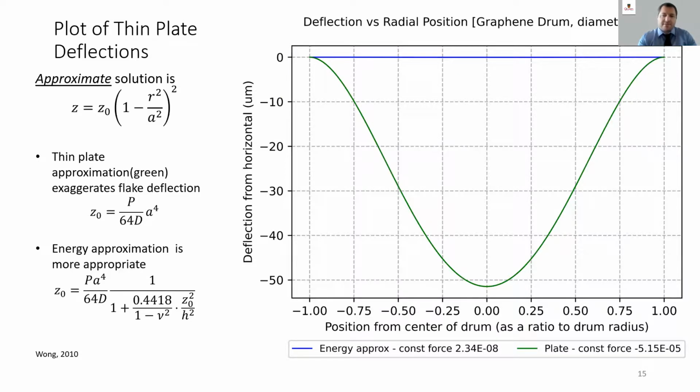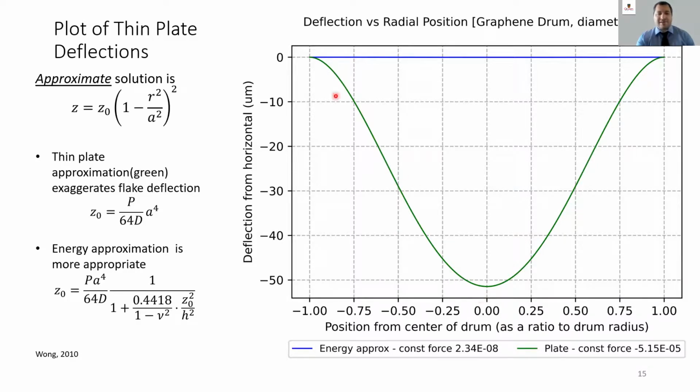And so what I did is I first considered, what if this acts like a plate where there's little stress or strain in the system? Thin plates can be modeled to study the deformation of a rigid material. And as our suspended flakes are stretched across, this can be a first assumption. So the plate deflection profiles can be approximated with a quadratic curve if the maximum deflection is known. However, I quickly learned that thin plate approximations, this green line here,